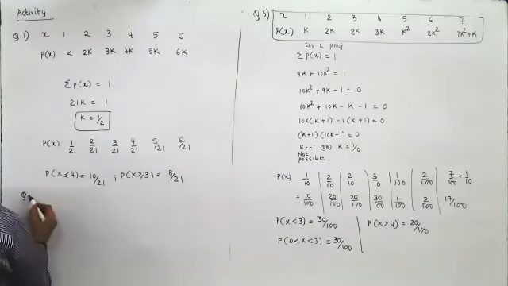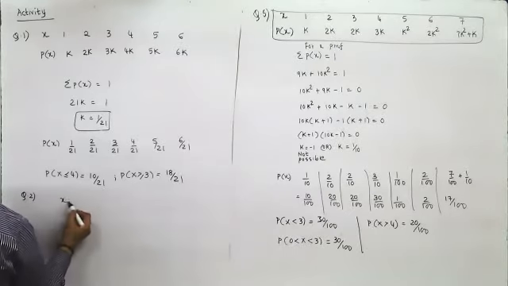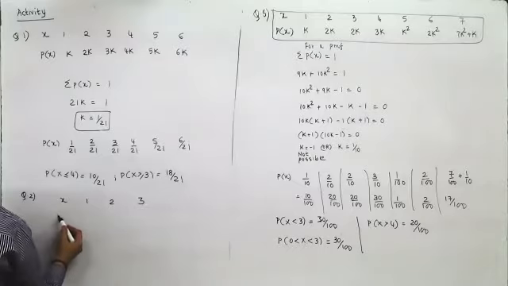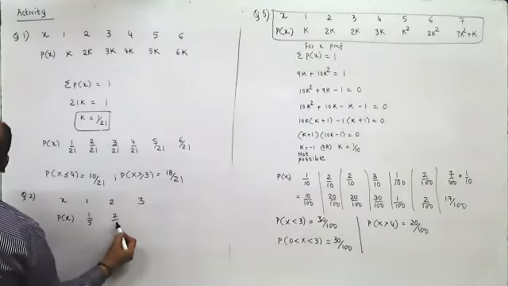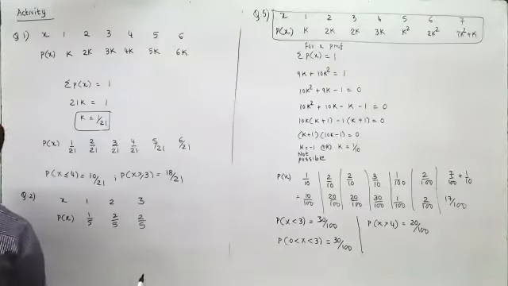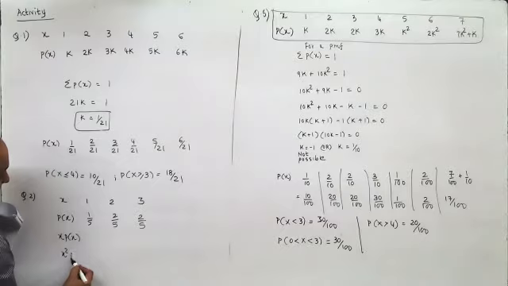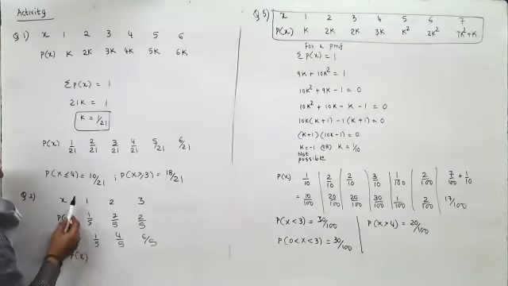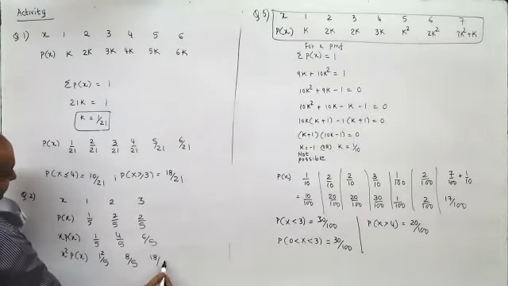Question number 2. Find the expected value and variance. X is given to be 1, 2, 3, and the probability of X is 1 by 5, 2 by 5, 2 by 5. They have asked you expected value and variance. So I'll first find X Px and then I'll find X square Px. X Px is 1 by 5, 4 by 5, 6 by 5. X square Px is X Px into X. So it is 1 square by 5, 8 by 5, and 18 by 5.